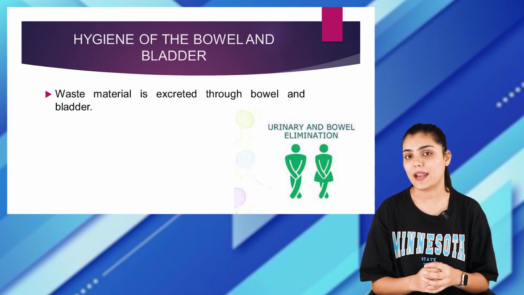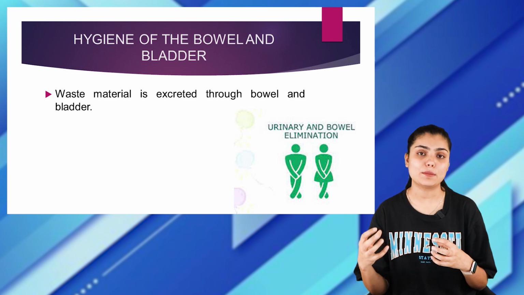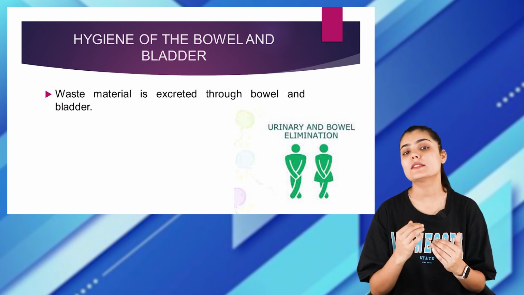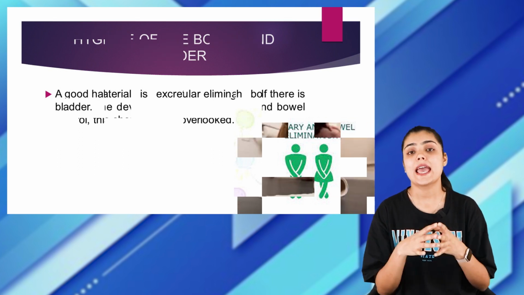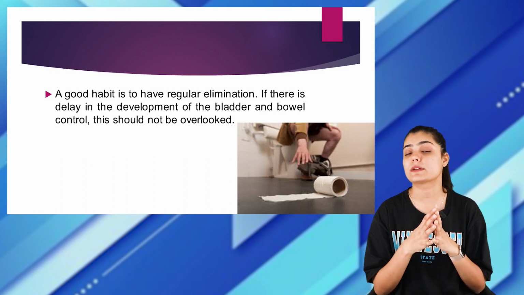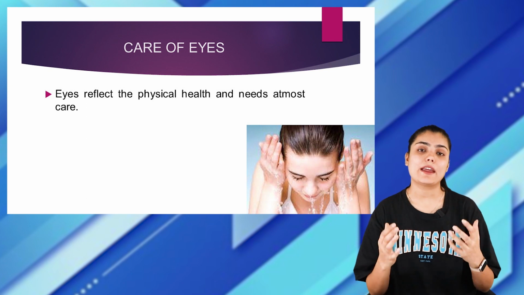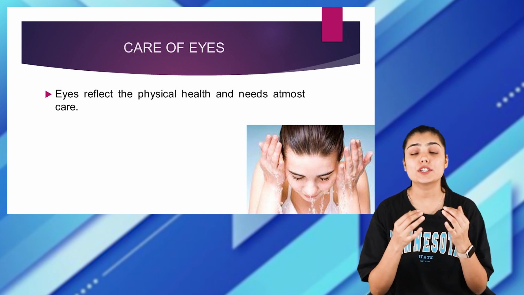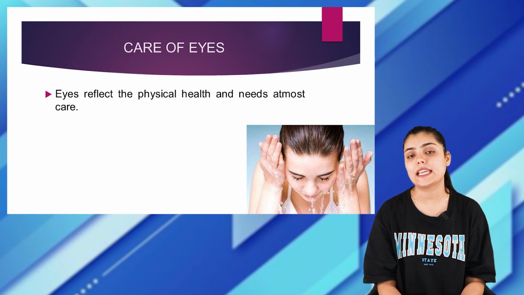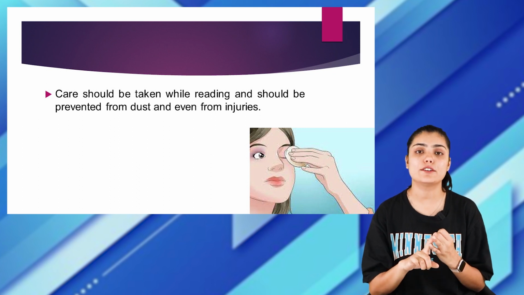Hygiene for bowel and bladder. We already know that waste materials are excreted through the bowel and bladder. Therefore, it is a good habit to have regular bowel as well as bladder elimination. If the person is not having proper bowel and bladder movement, then it must not be overlooked. It must be taken care of. Now let us see how to take care of our eyes. Eyes are considered to reflect physical health and therefore utmost care must be taken of the eyes. The eyes must be protected from dust and any kind of injuries.